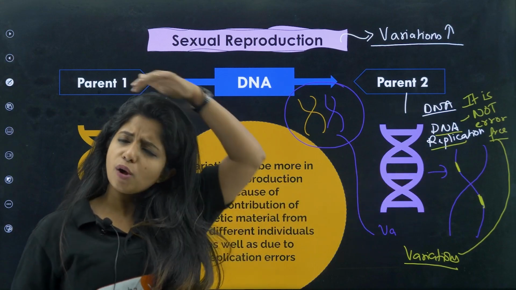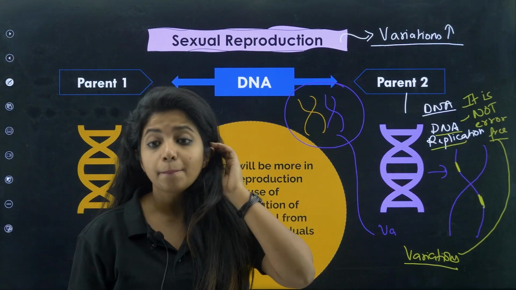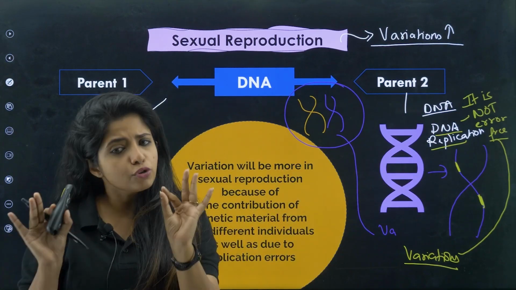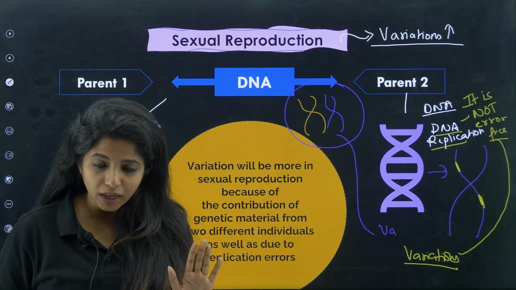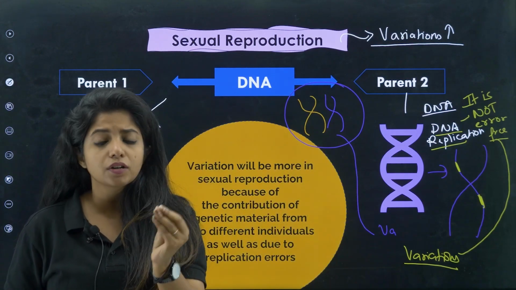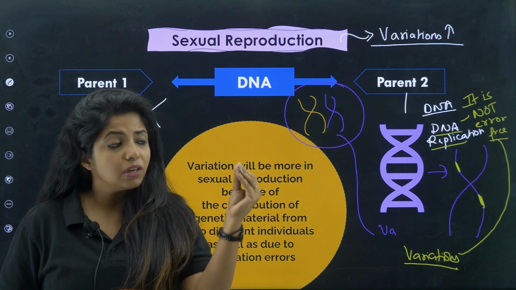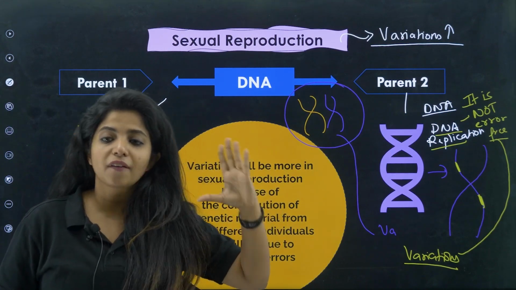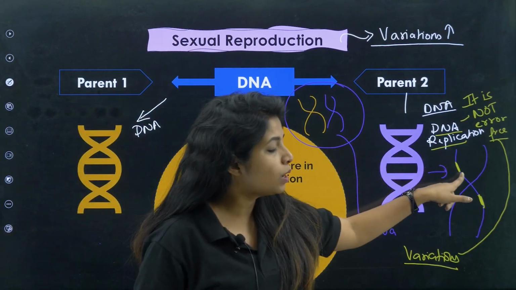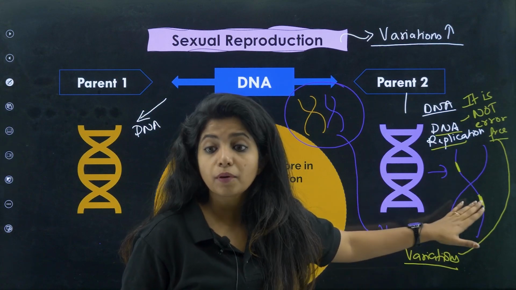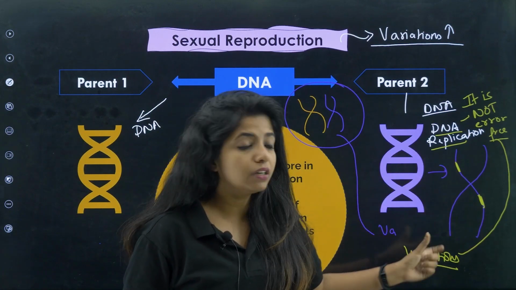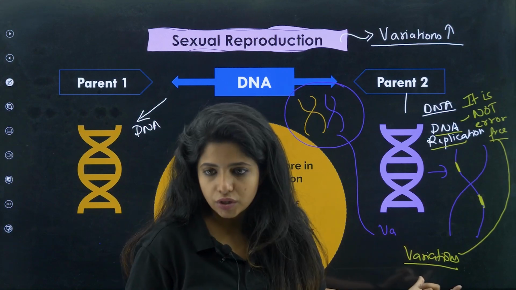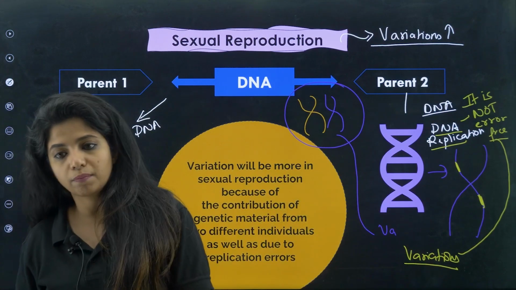And DNA replication involves so many enzymes, so many things. But this is not error-free. Usually our body tries to correct all the problems that are being created by itself, but sometimes there are certain errors which our body also cannot find. So certain enzymes also fail. Mistakes just happen. So at that point of time, you give out more different type of DNA. Not entirely different, but there will be little differences, and these little differences account for what? Variations. These variations can be good, variations can be bad.